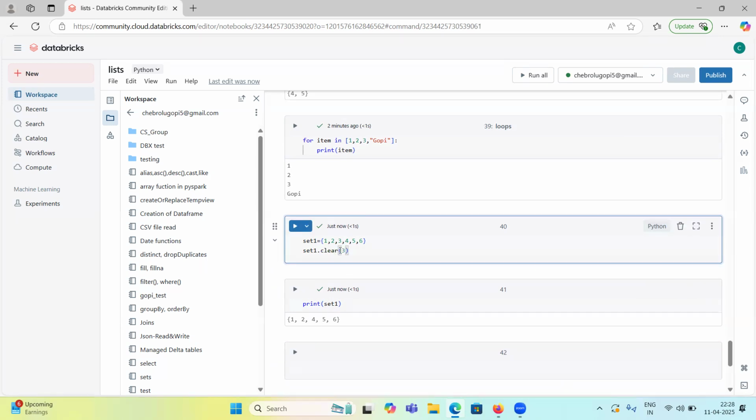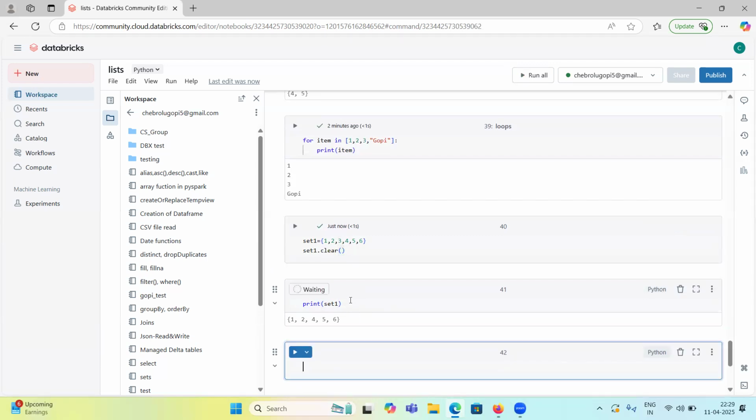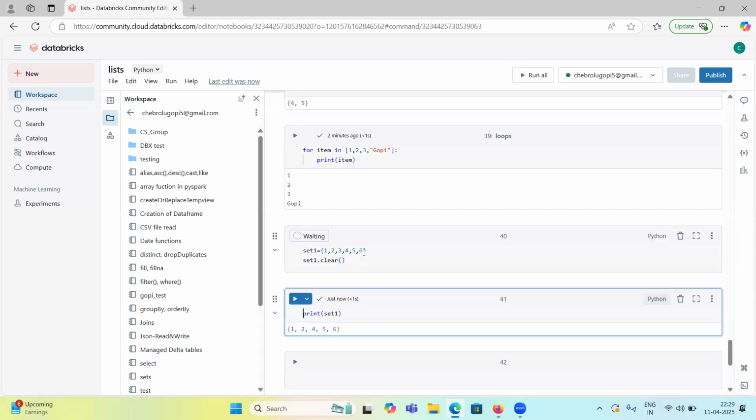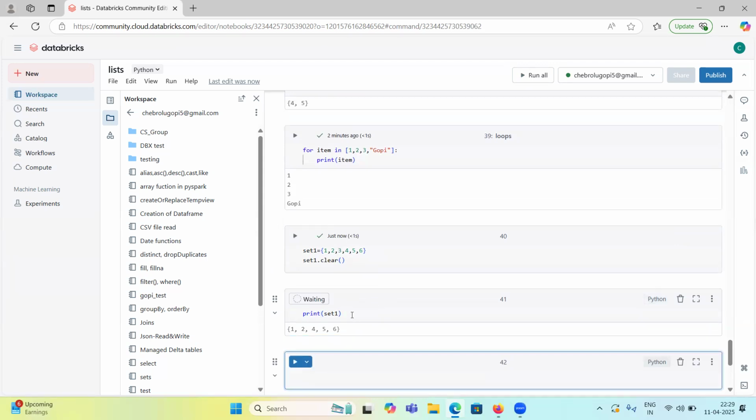If I apply clear, it has to remove everything and print an empty set. Yes, an empty set, right? So if you want to remove an item, you can use remove. If you want to remove everything, you can use clear on top of a set.